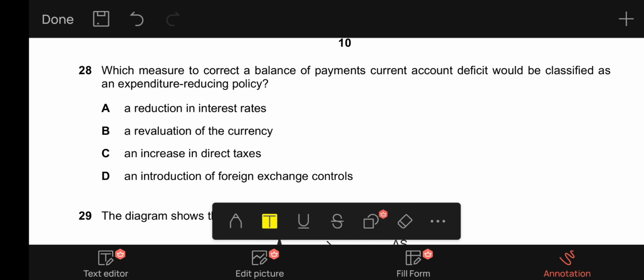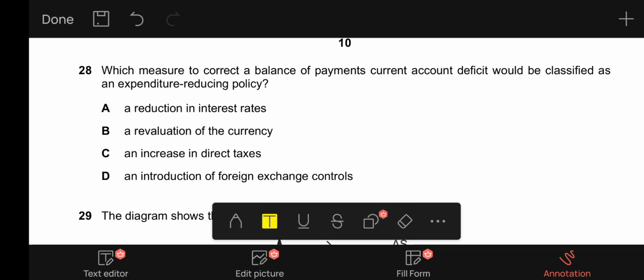28, it says which measure to correct a balance of payments current account deficit would be classified as an expenditure reducing policy. Now there are two types of policy for expenditures. One is expenditure reducing policies and one is expenditure switching policies. Expenditure reducing policies are to reduce expenditures and to not shift it to other types of goods and services, to reduce it absolutely.